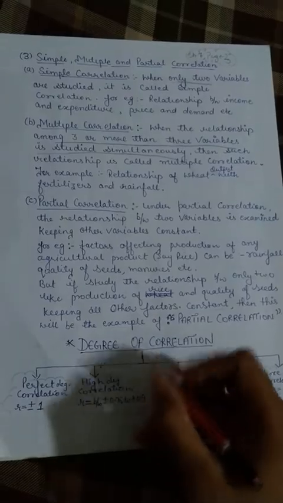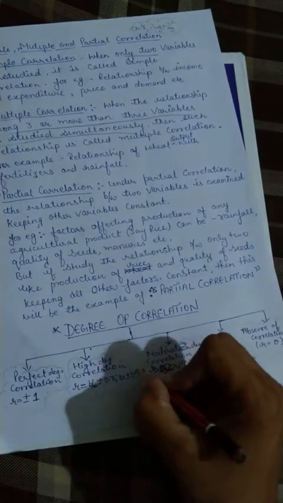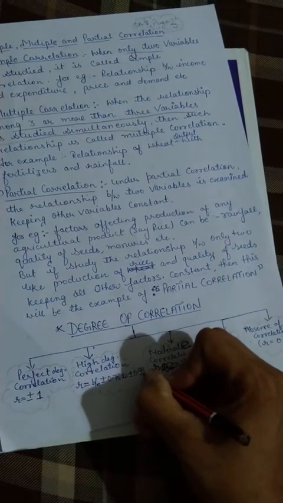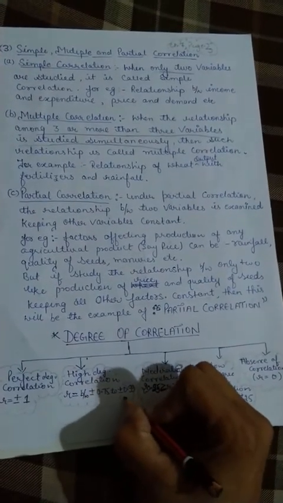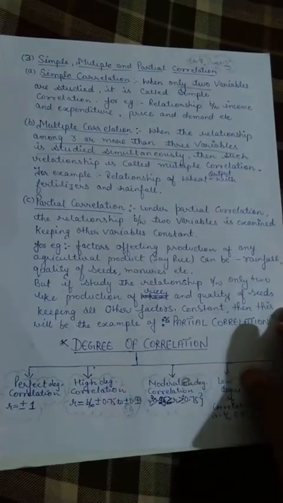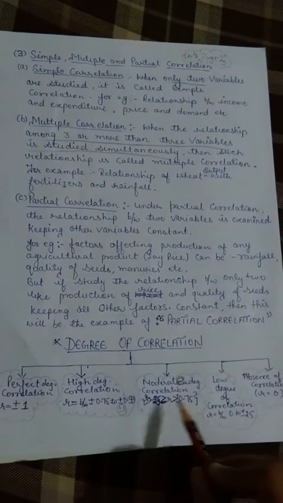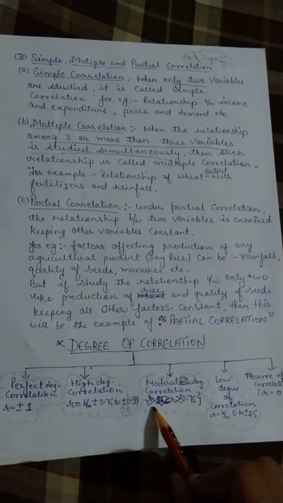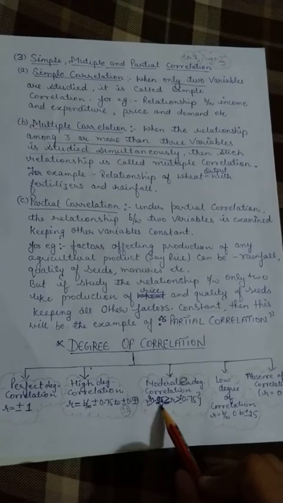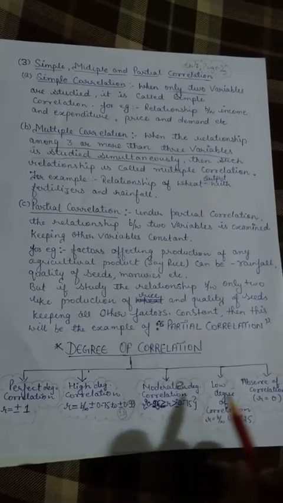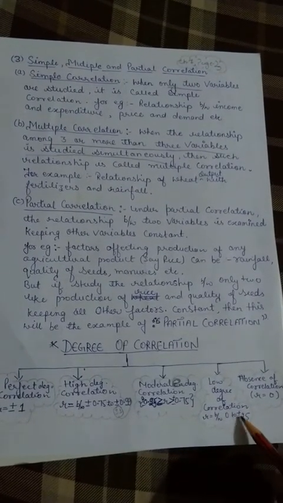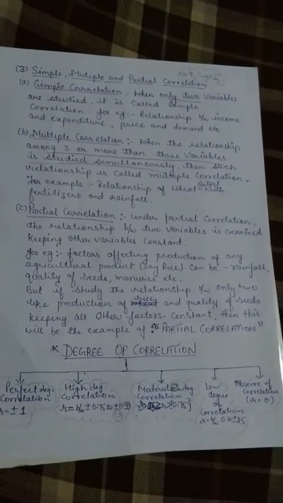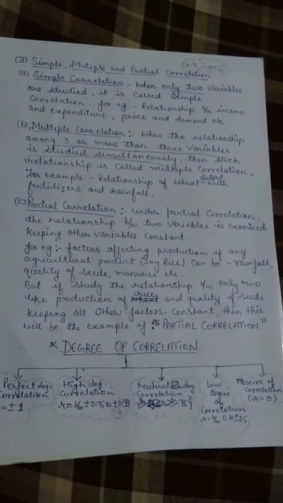You can take this till 1, completely 0.9, or 1 you can also take. It can be +1 also. Then in moderate, the values lie from ±0.25 to ±0.75, and in low degree it is from 0 to ±0.25. If positive, we will take positive. If negative, we will take negative.